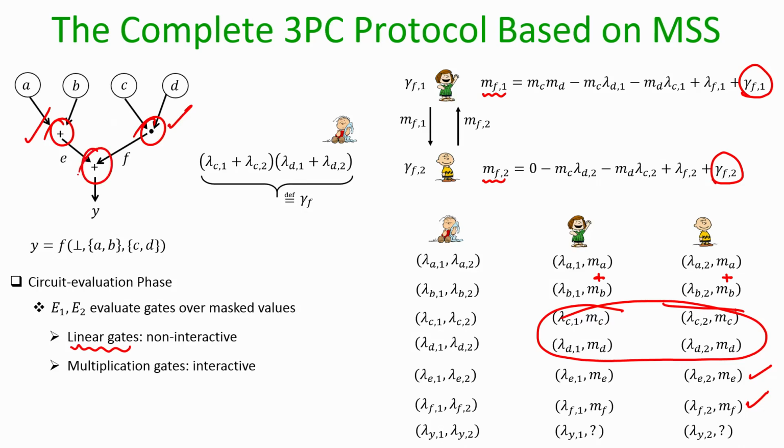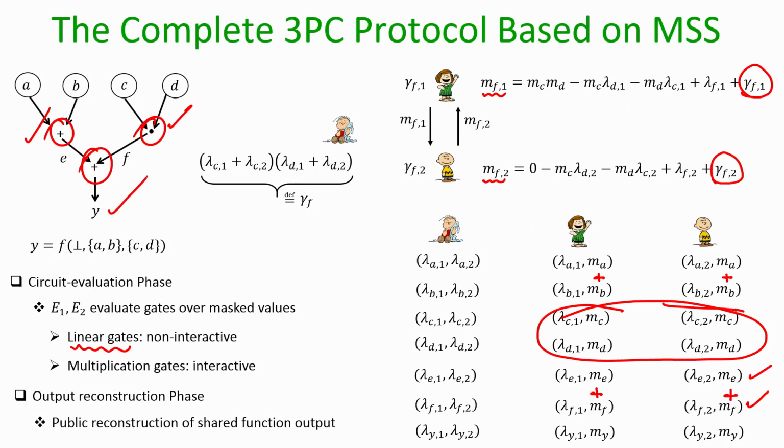Now, they go next to the plus gate. The plus gate is a linear gate whose inputs are E and F, and now E and F are both ready in the sense they are secret shared as per the 3-party MSS sharing semantics. The evaluators E1 and E2 just need to add up the OTP encryptions of E and F, and they will get the OTP encryption of Y, and the circuit is evaluated completely. And now, there are no more gates after this, we have reached the output stage.